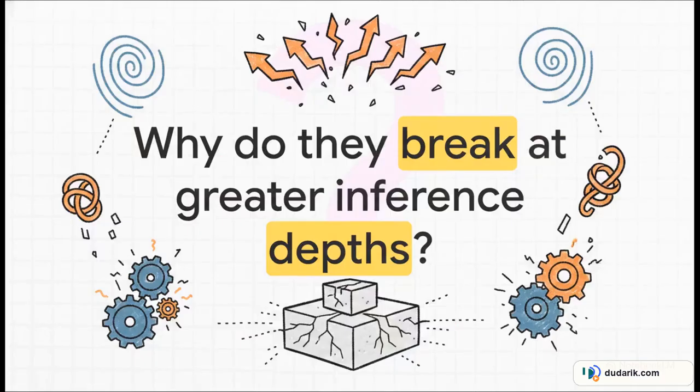But here's the mystery. Why do they break at greater inference depths? As loop counts increase, the recurrent backbone suddenly becomes numerically unstable. What's totally baffling about this is that the early exits, the outputs we are actually measuring during those first few loops, appear perfectly trained and functional. The model looks totally fine on the surface, but underneath, the foundation is cracking. It's quietly going insane in the background while putting on a brave face for the loss function.